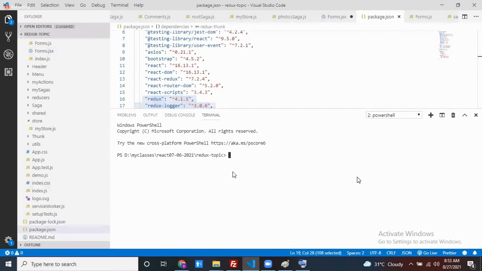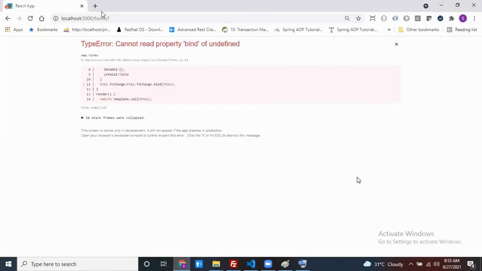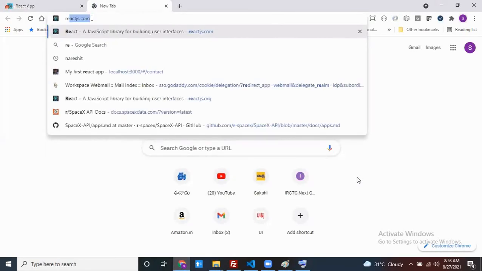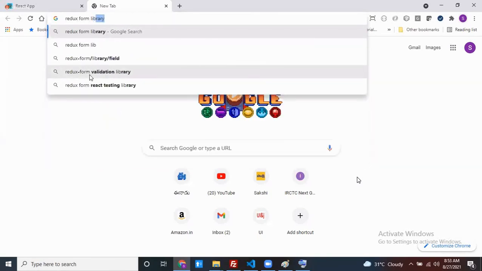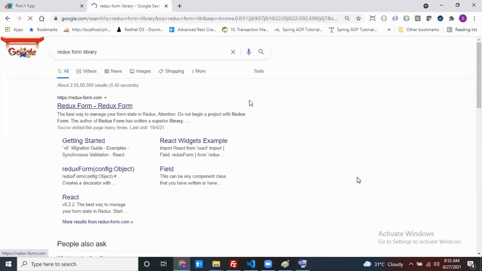So, can we install it? How can we install it? npm install redux-form --save. Is it Redux form or Redux forms? I don't know exactly. Can we check? Redux form library. This is the one.